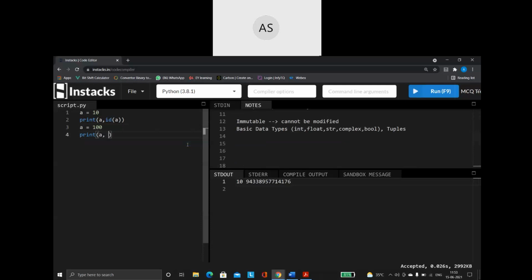Here you go. I am saying A comma ID of A again. So when you run this, see what happens basically. You're going to get two different addresses. It is not the same address. So what is happening here?